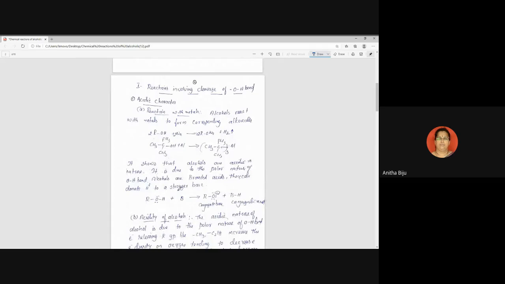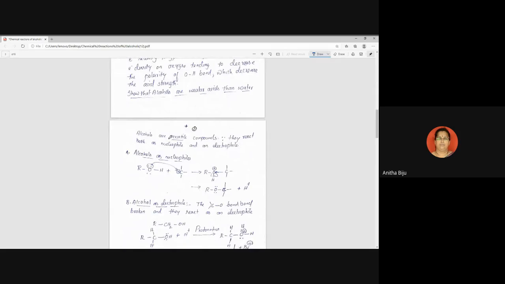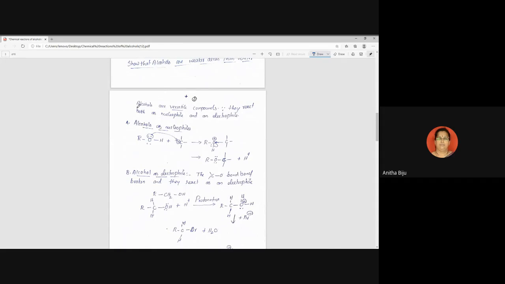This point is very important. Wait for one minute. Alcohols are versatile compounds. You can note it down. Alcohols are considered as versatile compounds. What is the reason behind this versatility of alcohol? That is important. The reason behind the versatility of alcohol is that at a time, they can react as a nucleophile and an electrophile. This is the reason.